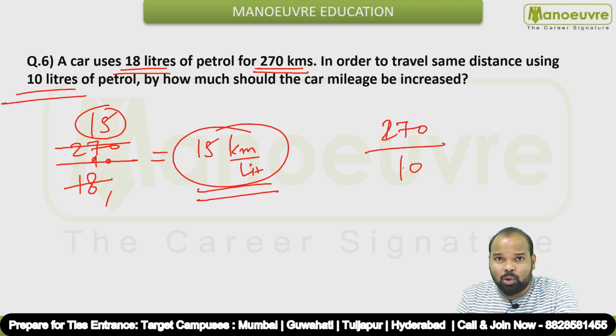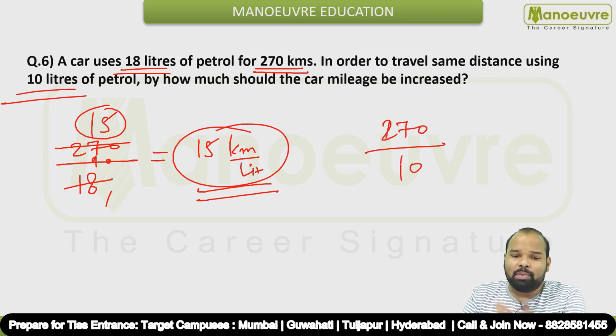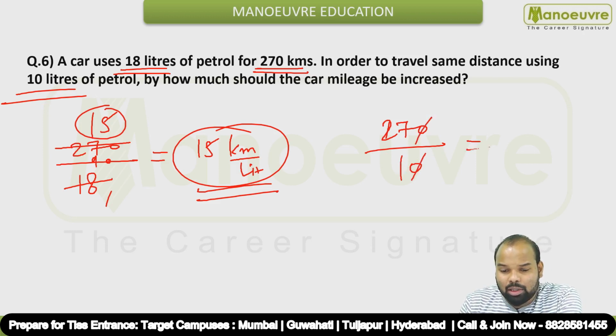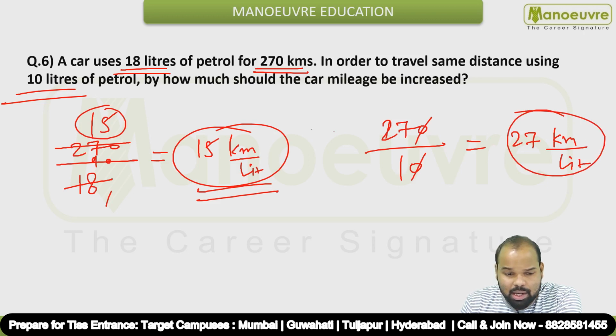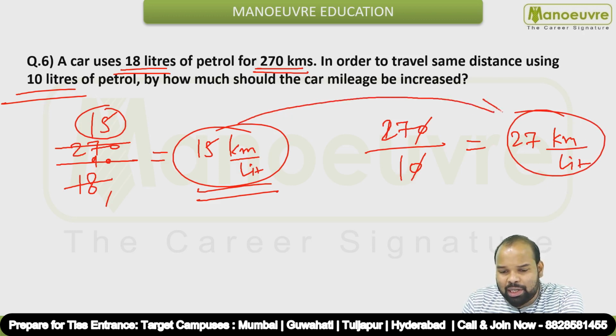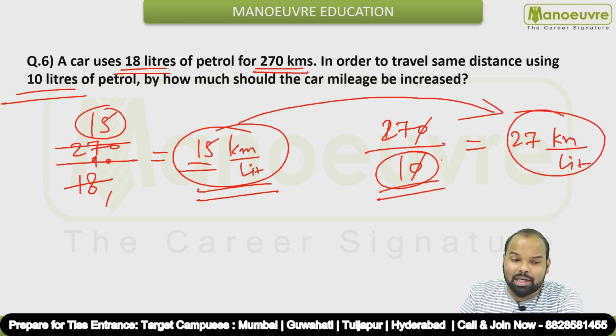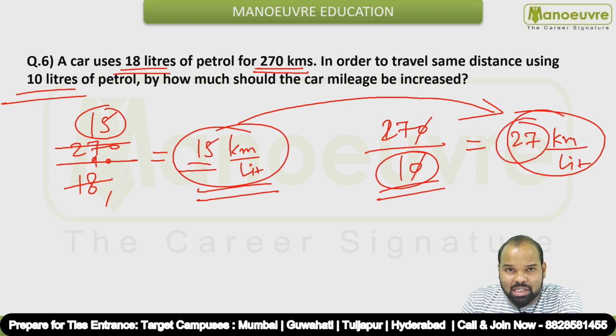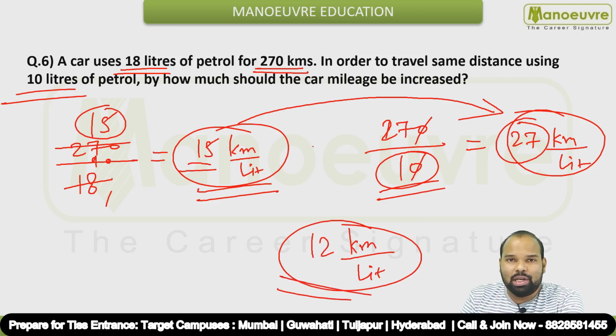ठीक है, कम पेट्रोल में, ठीक है, then obviously mileage should be increased. Okay, and the mileage should be what? 27 kilometers per liter in this case. So by what value do we have to increase the mileage? Initially it was 15. Okay, but if we have to cover the same distance in 10 liters of petrol, then mileage should be 27. So what is the difference in mileage? 12 kilometers per liter. So we have to increase the mileage by 12 kilometers per liter, guys. So 12 is your answer, guys.